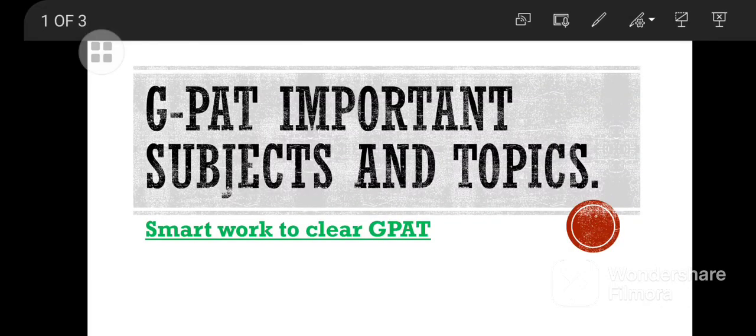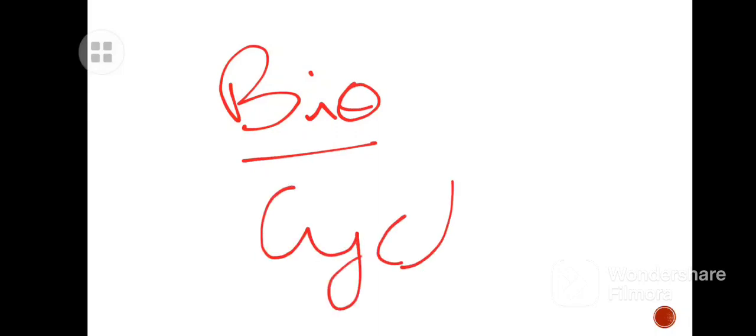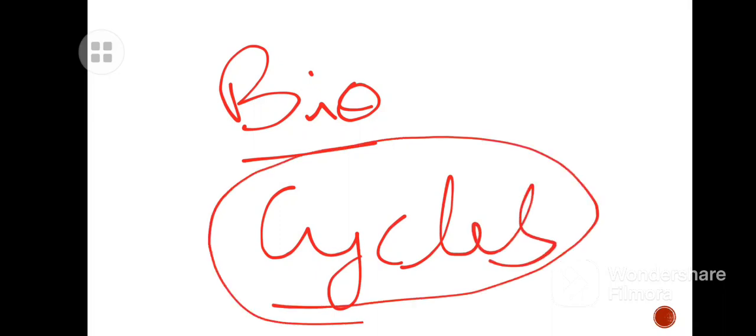After pharmacognosy comes biochemistry, a very important and interesting subject in the GPAT examination. In biochemistry you have to learn the cycles. You just glance at the cycles, no need to practice them. They will ask only from that, like how much ATP is consumed in the citric acid cycle. They will ask this type of simple question, like how much ATP is required in which pathway, glycolysis or gluconeogenesis. You have to remember these simple questions.